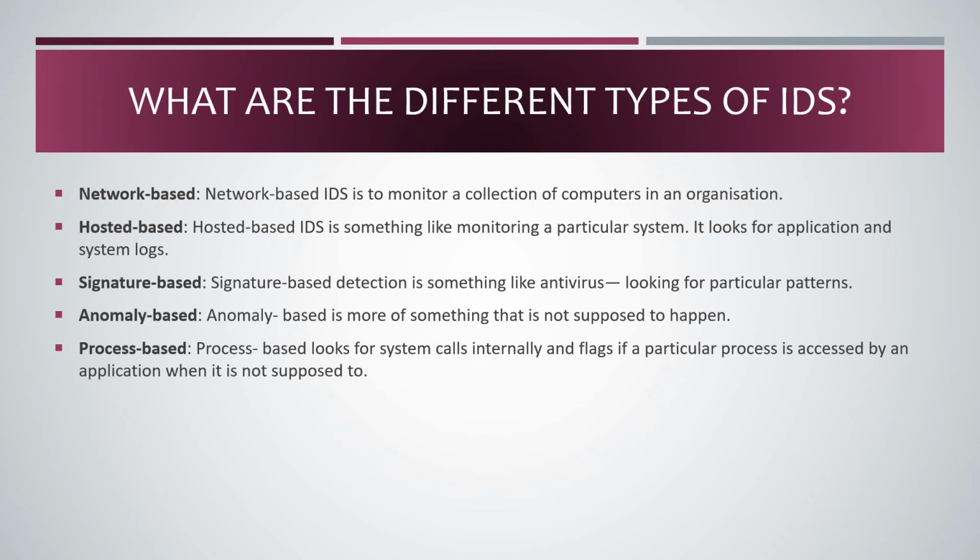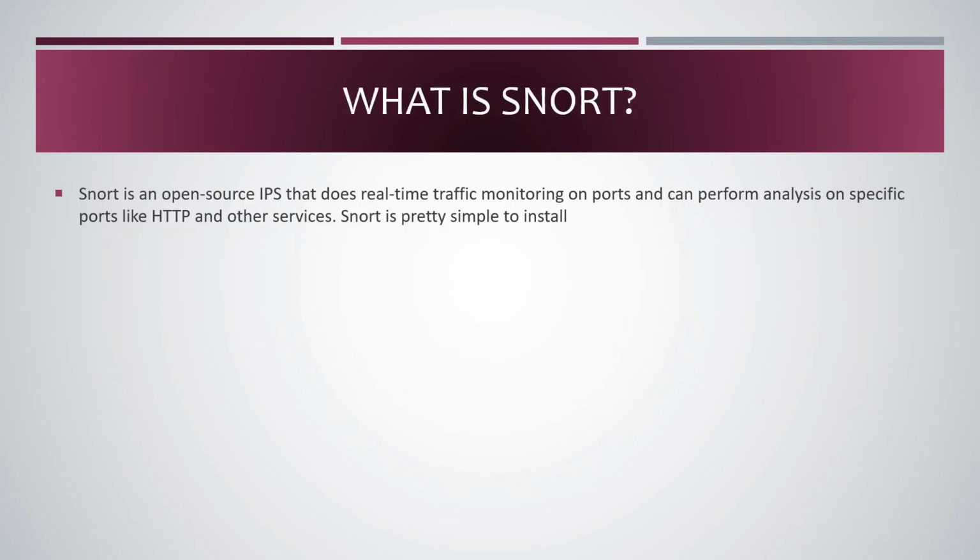Signature based is very simple and it will help us in detecting something like the antivirus looking for a particular pattern. Anomaly based is more of something that is not supposed to happen. It will just monitor when there is an anomaly happening. Process based will look into the system calls internally and monitor the process. It's all related to the processes that are running in the machine. So these are the 5 types.